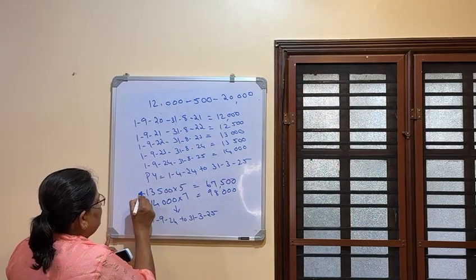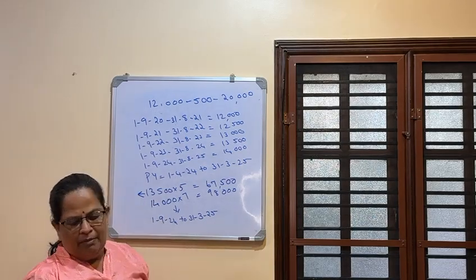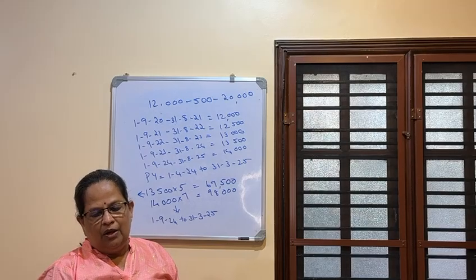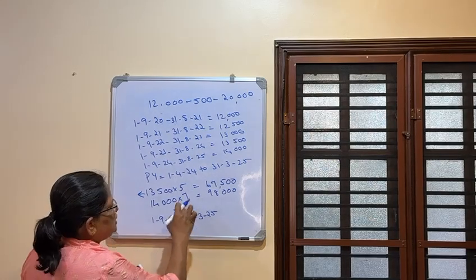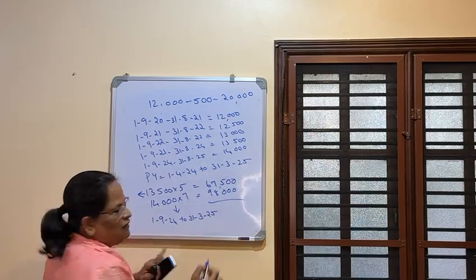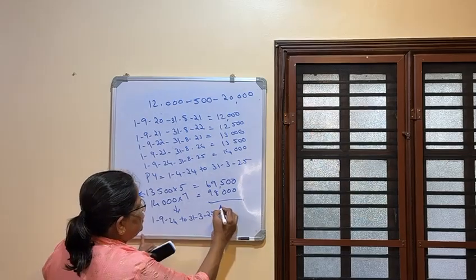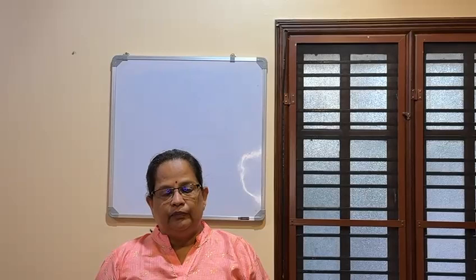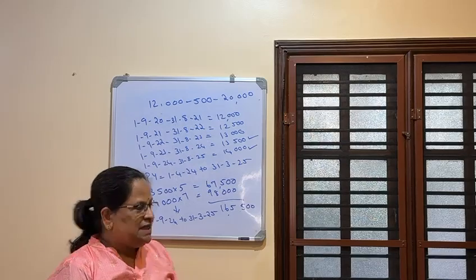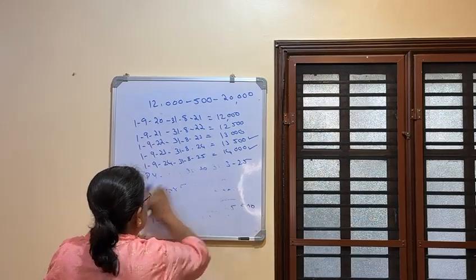Into 7 months, that is 98,000. So the total salary will be 1,65,500. These two values we have to take, but we have to do this calculation to get the value.